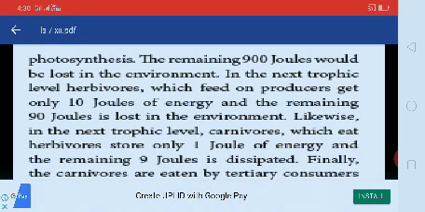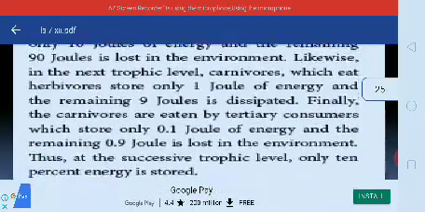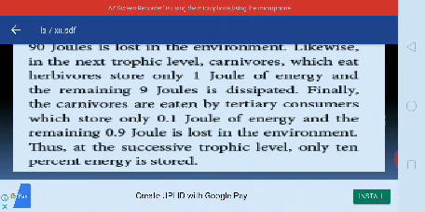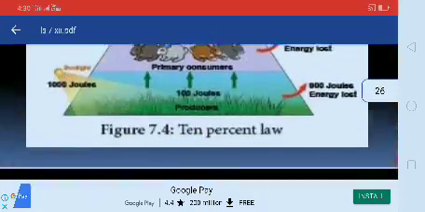Likewise, in the next trophic level, carnivores which eat herbivores store only 1 joule of energy and the remaining 9 joules is dissipated. Finally, the carnivores are eaten by tertiary consumers which store only 0.1 joule of energy and the remaining 0.9 joule is lost in the environment. At each successive trophic level, only 10% of energy is stored. Here you can see the diagram.